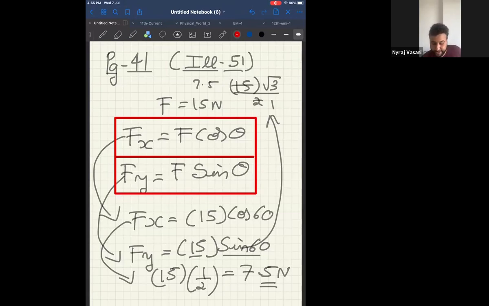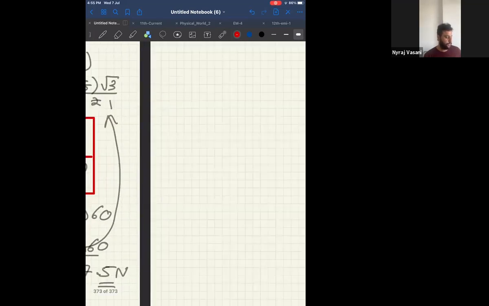Come to illustration 52. Don't go to simplify, just get the equation and keep. Start. Illustration 52, page number 42.